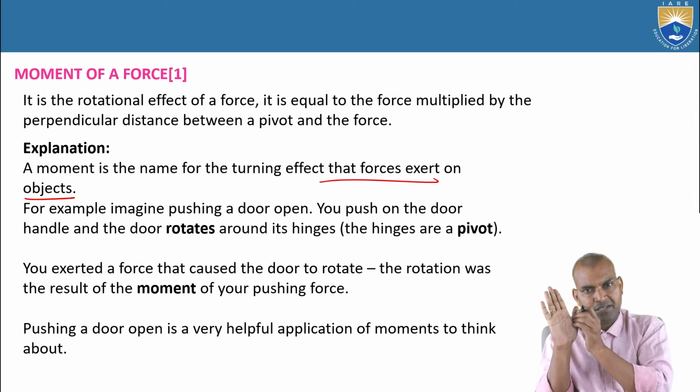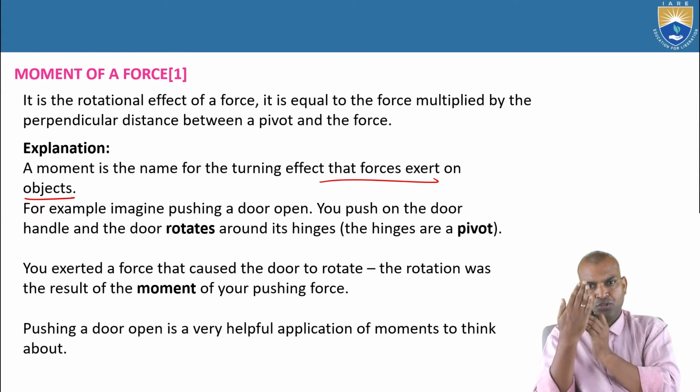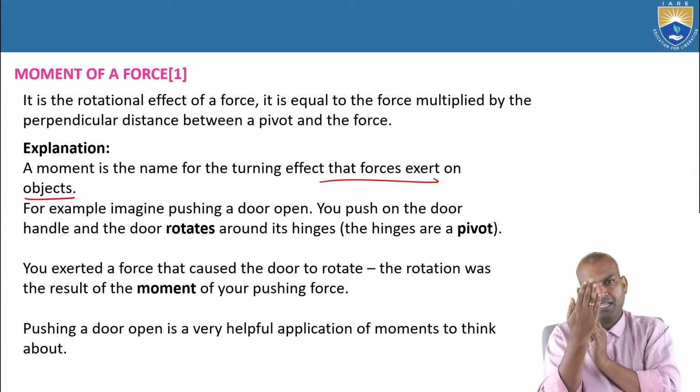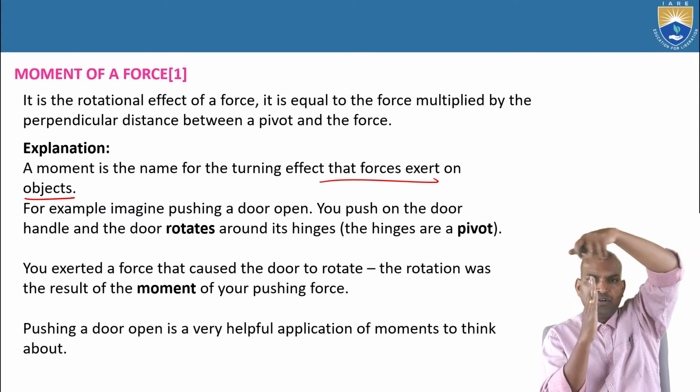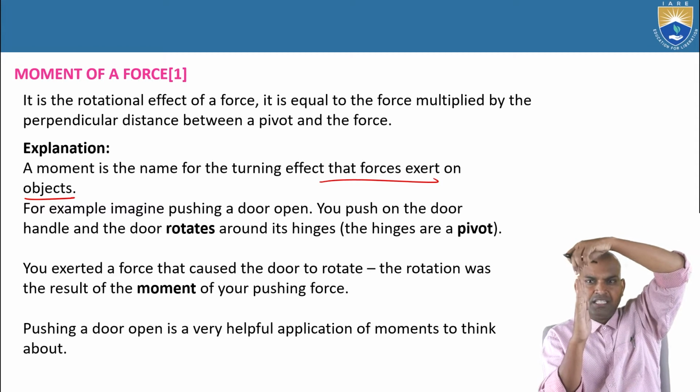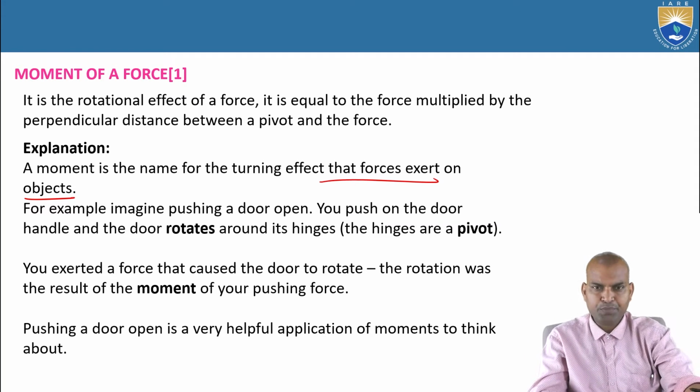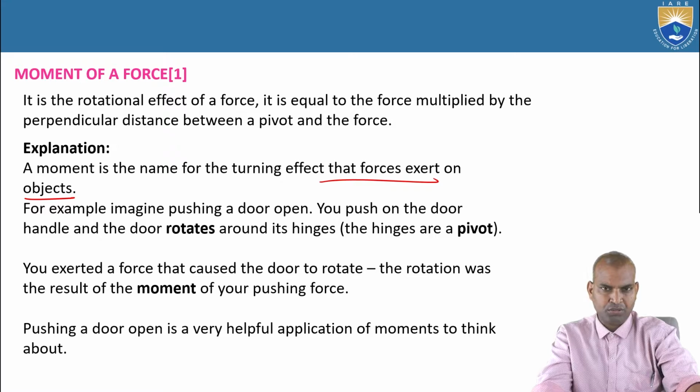Why? It is pivoted at another end. So why is this door rotating? If you see the top view, you can see the rotary motion of the door. It is hinged at one end. That means the moment helps to open or close the doors.